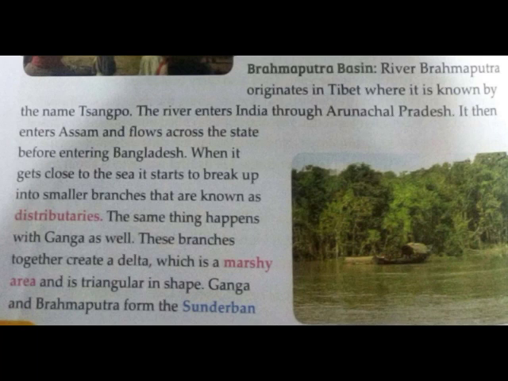These branches together create a delta, which is a marshy area and is triangular in shape. Ganga and Brahmaputra form the Sundarban.